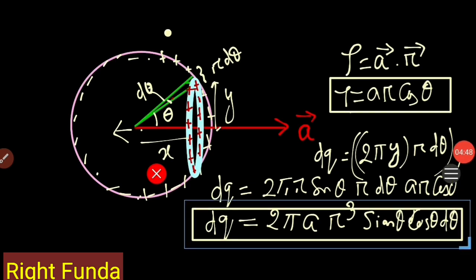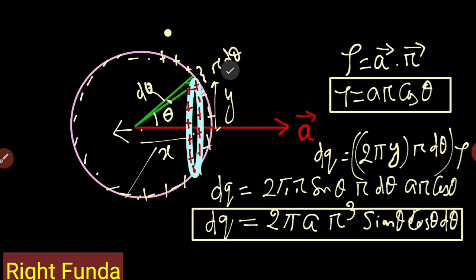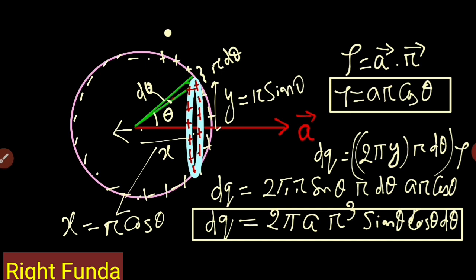Now, we know the electric field due to a ring at a distance x along its axis, and this x is nothing but r cos theta. The radius of the ring is y, equal to r sine theta, and we are finding the field at x equal to r cos theta. We'll write the electric field here and integrate it to get the result.